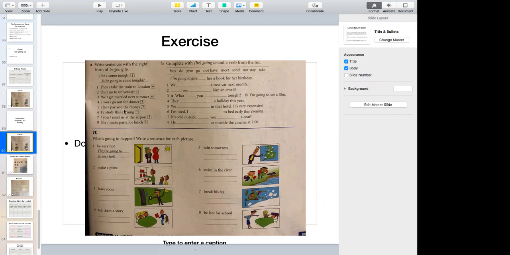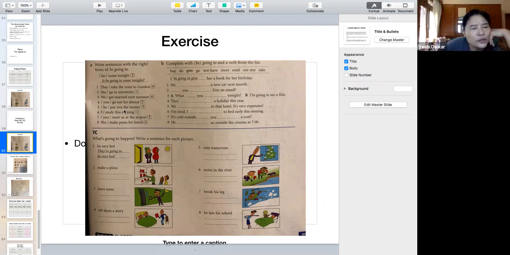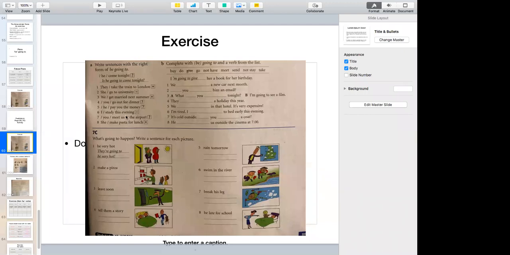Okay, what about number five? Is he going to pay you the money? Is he going to pay you the money? Yes. All right, what about number six? Negative.